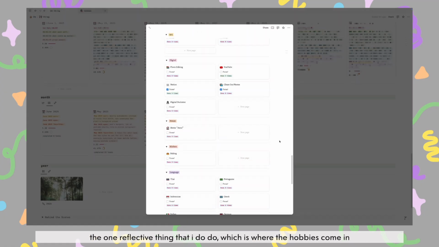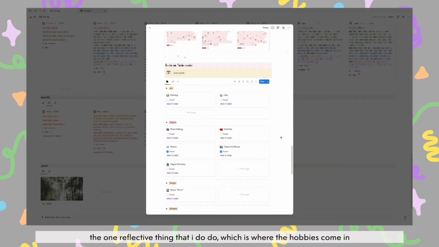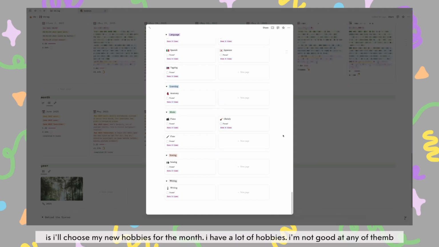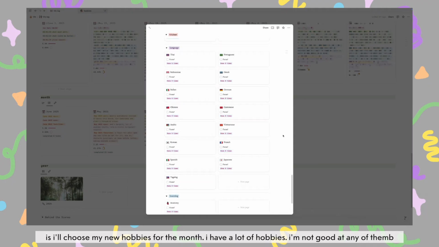The one reflective thing that I do, which is where the hobbies come in, is I'll choose my new hobbies for the month. I have a lot of hobbies. I'm not good at any of them, and I also rarely do any of them.